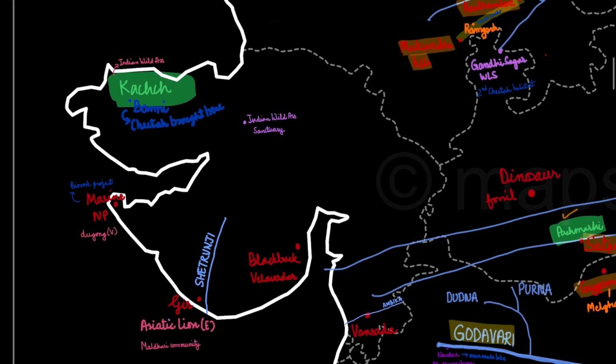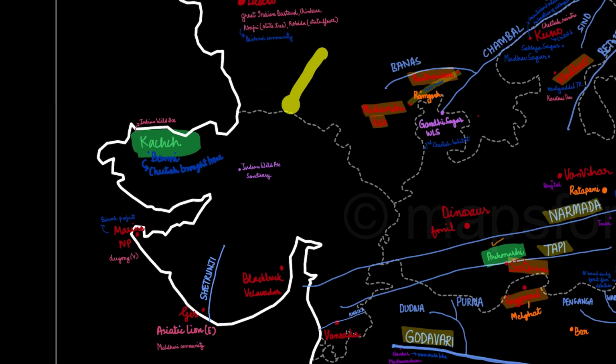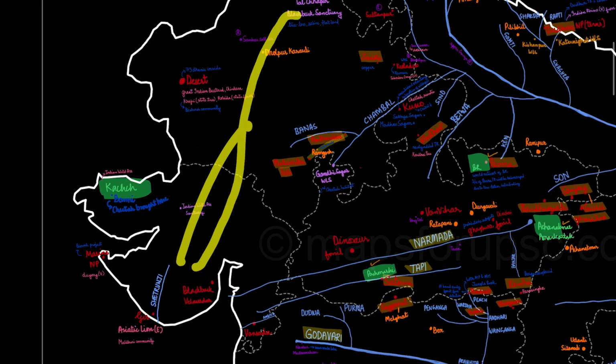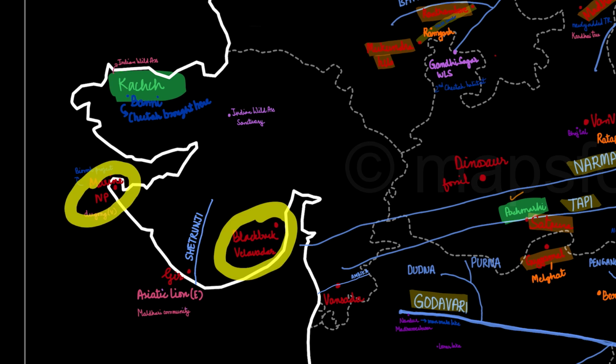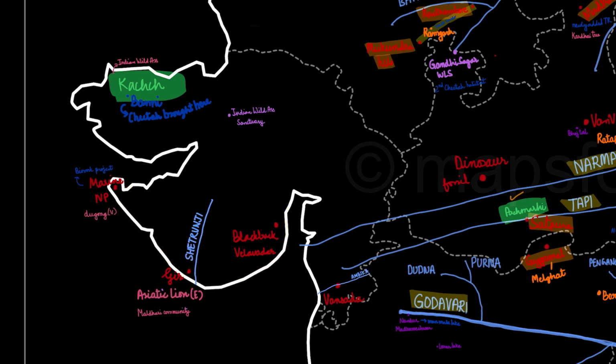Moving to Gujarat. As we've seen previously, there's also the Sabarmati River which comes over here from Rajasthan to Gujarat, and Luni also comes to Gujarat. So here we have three major national parks, which are the Blackbuck, Marine National Park, and the Gir National Park. Blackbuck is the third national park in India which is named after the species found over there. We have read about the Clouded Leopard National Park and the Bison National Park. So these were in Tripura, whereas Blackbuck, as I told you in that video also, lies in Gujarat. It is also called Velavadar Blackbuck National Park.